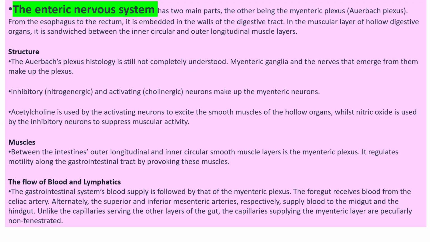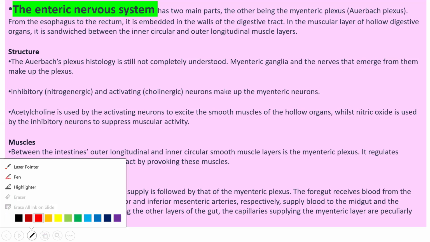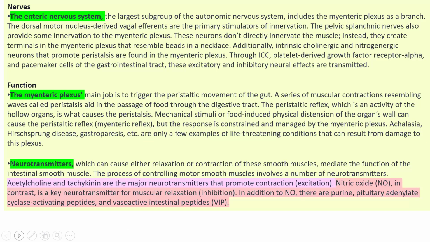The foregut receives blood from the celiac artery. The superior and inferior mesenteric arteries respectively supply blood to the midgut and the hindgut. Unlike the capillaries serving the other layers of the gut, the capillaries supplying the mesenteric layer are peculiarly non-fenestrated. It gets its supply from the blood capillaries that serve the other parts of the digestive tract.